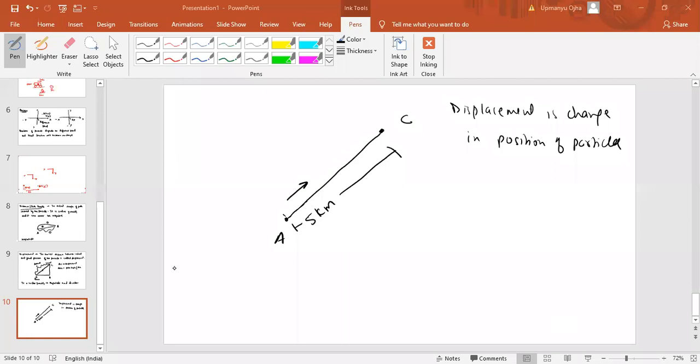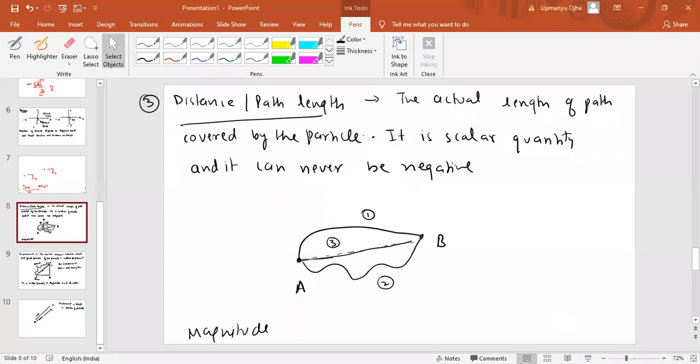Okay, fine. Scalar quantity, it has only magnitude, like this distance. See, if I have some measuring tape, I can measure the distance between A and B along this path. Okay, so the distance measured with the help of measuring tape will be the magnitude of the distance. So for distance, we only need to know the magnitude.